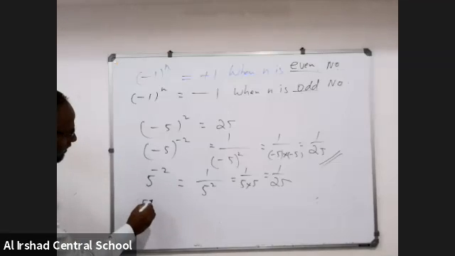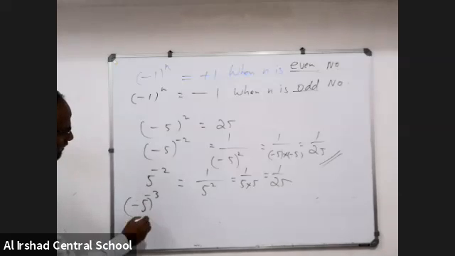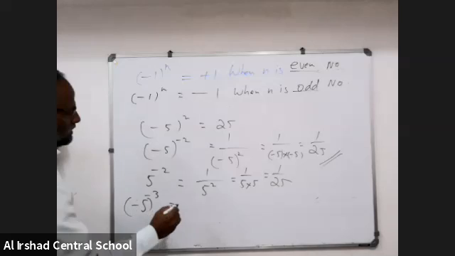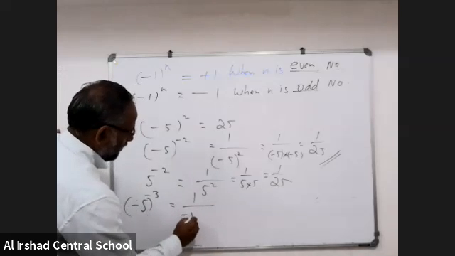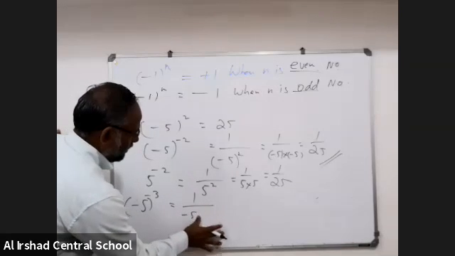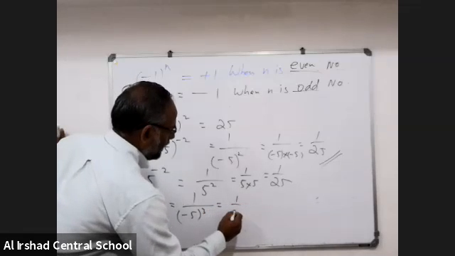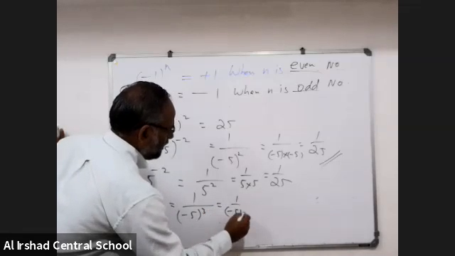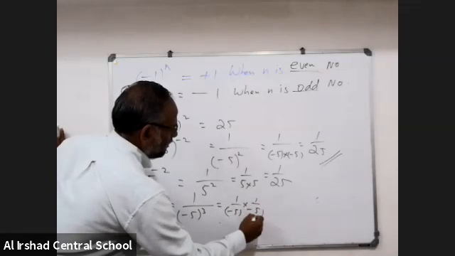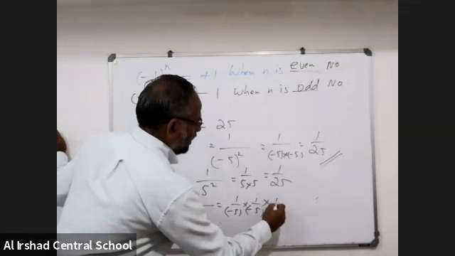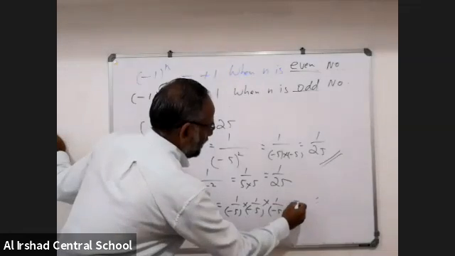But minus 5 inverse 3, that is 1 by minus 5 whole cube, that is 1 by minus 5 into 1 by minus 5 into 1 by minus 5.